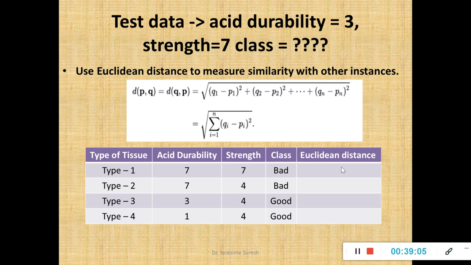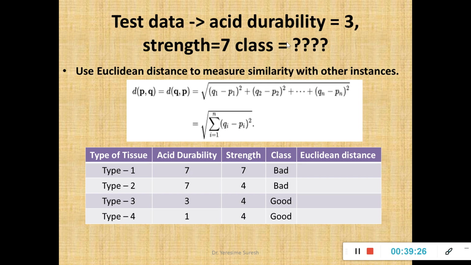I am supposed to find the Euclidean distance, the distance between your testing record and your training records. How to find the distance? The formula is the square root of (q1 minus p1) whole square plus (q2 minus p2) whole square, up to n terms.